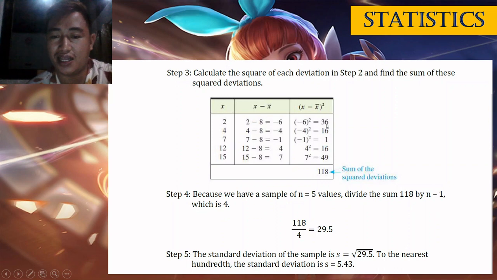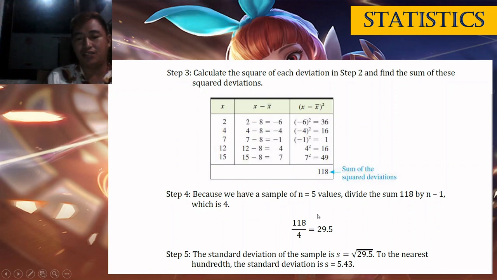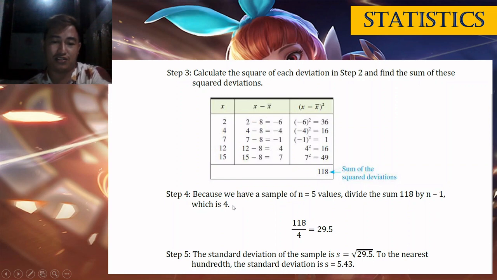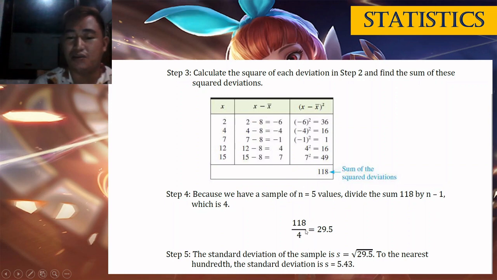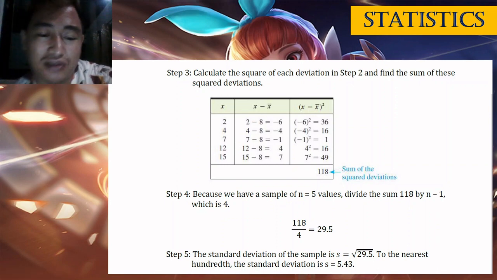The next is i-add tanan, kani total dire which is 118. So, mao na ni ang summation sa atong x minus x bar then squared. So, mao na ni atong numerator. Step 4, atong buhatan class, i-divide siya og 5 man ang kabuok data, nya since sample man ta, i-divide by n minus 1, which is 4. So, 118 divided by 4 is 29.5. So, mao na ni class ang step 4.